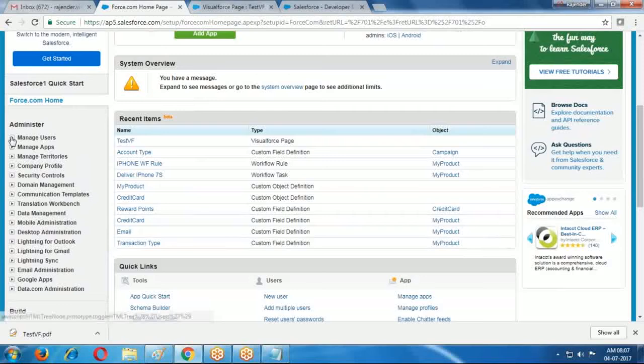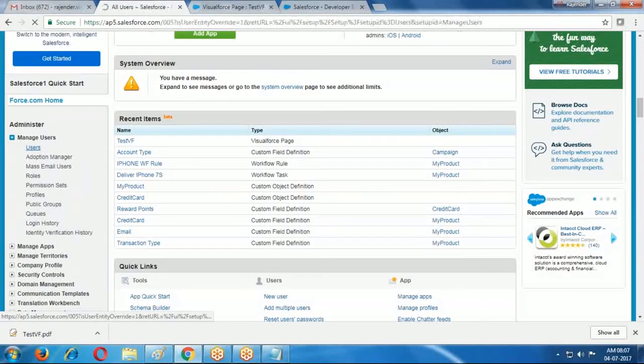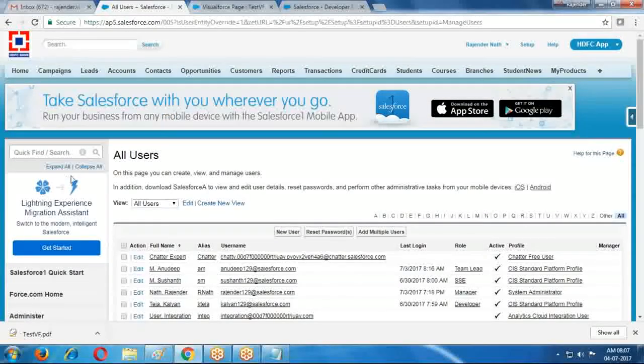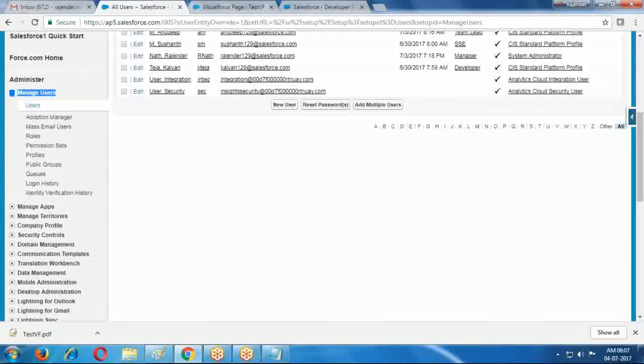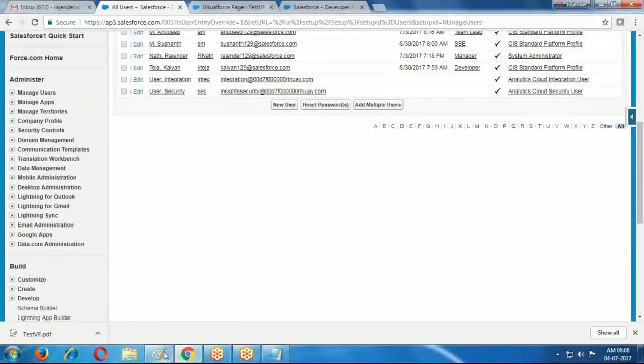If you want to create users, profiles, roles, objects, everything is through administration. We are controlling the users, the records, object level permissions or record level permissions, field level security, everything. So in the functional part, we are controlling everything in the admin part.